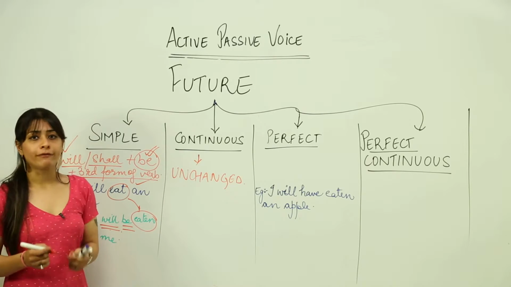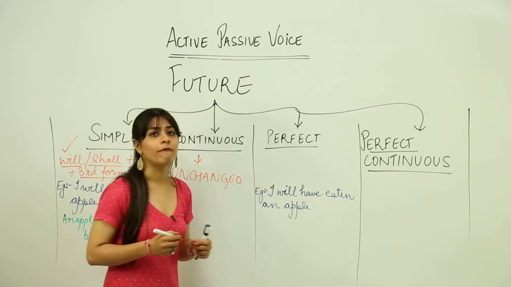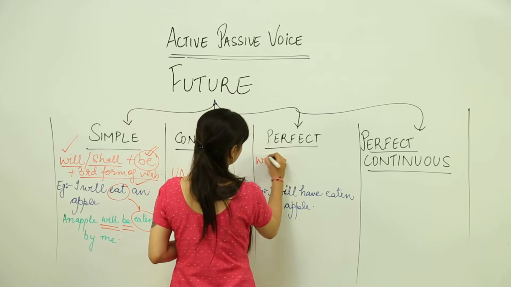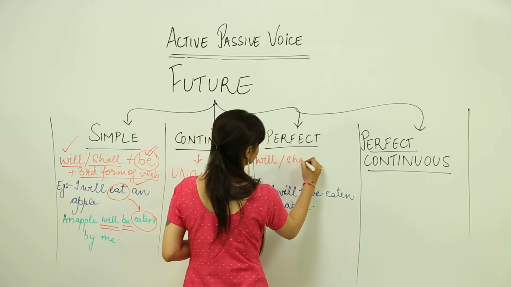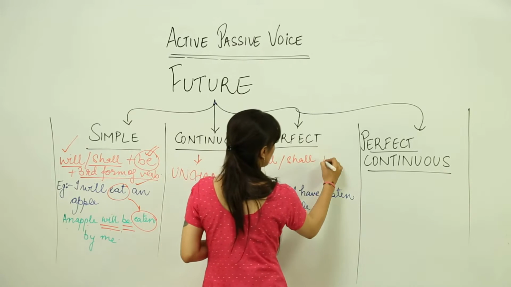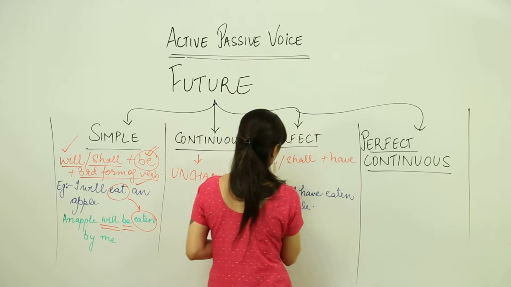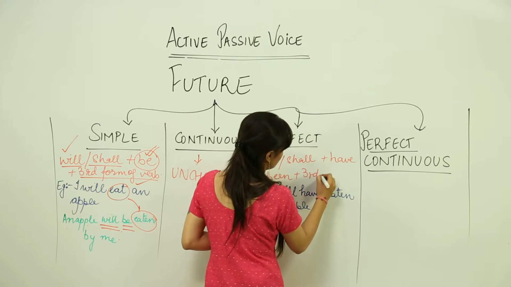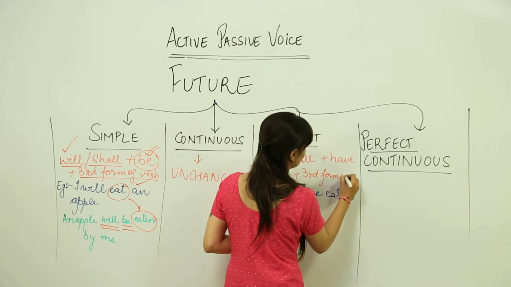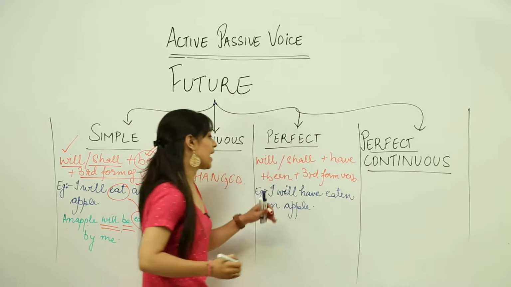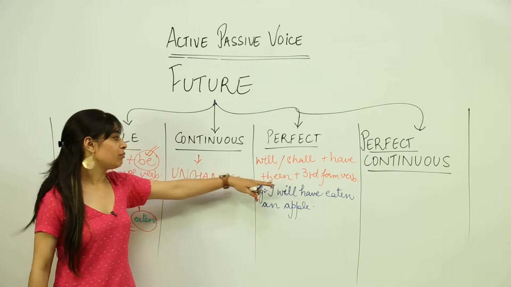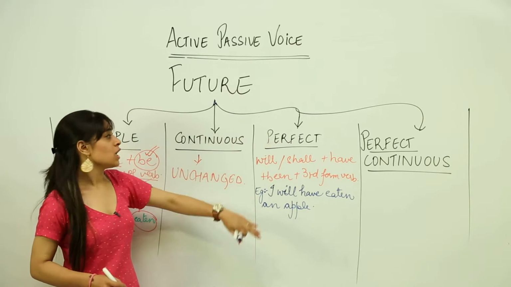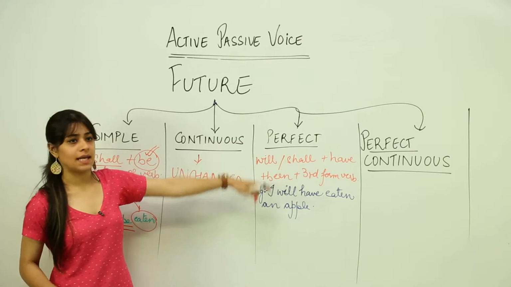For future perfect tense, let's understand the rules. We use will or shall plus have plus been plus third form of the verb. Now again, as I told you earlier also, that been implies the action or the verb to be completed. So it shows that it is a perfect tense.